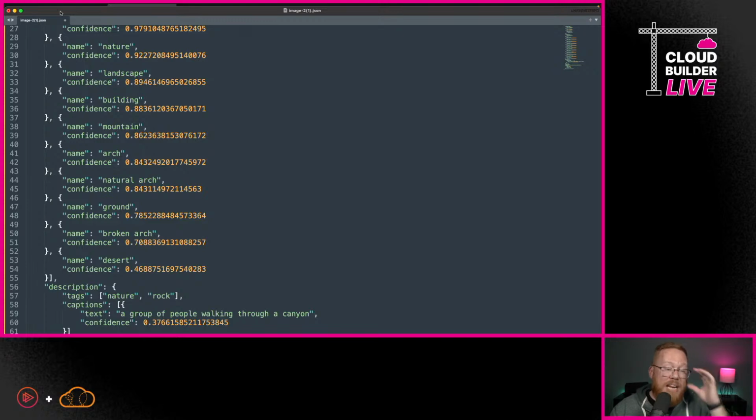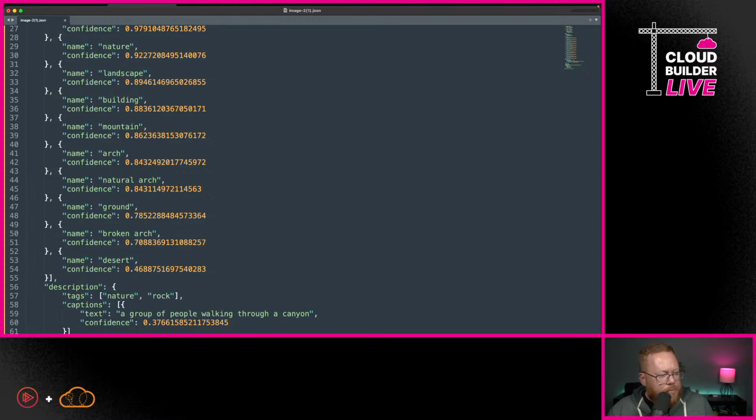But again, we've been able to build this entirely event-based workflow utilizing Azure Functions, utilizing Blob Storage, utilizing cognitive services with computer vision, and we manage all that infrastructure with Azure Bicep. So pretty compelling in terms of what we've been able to do.